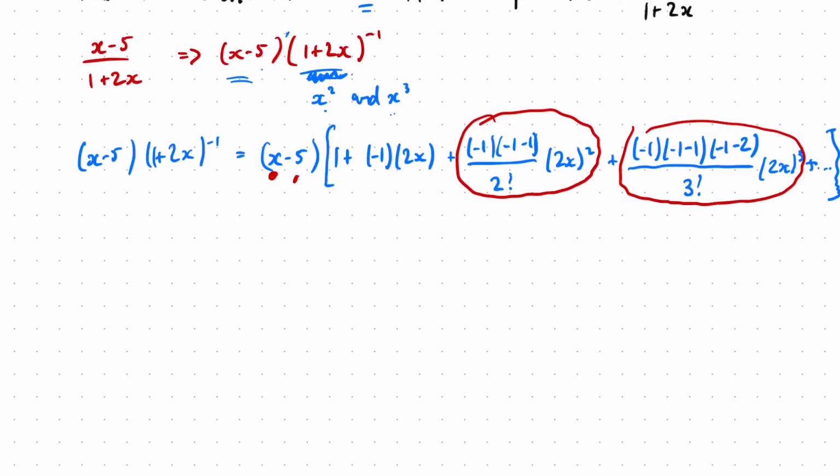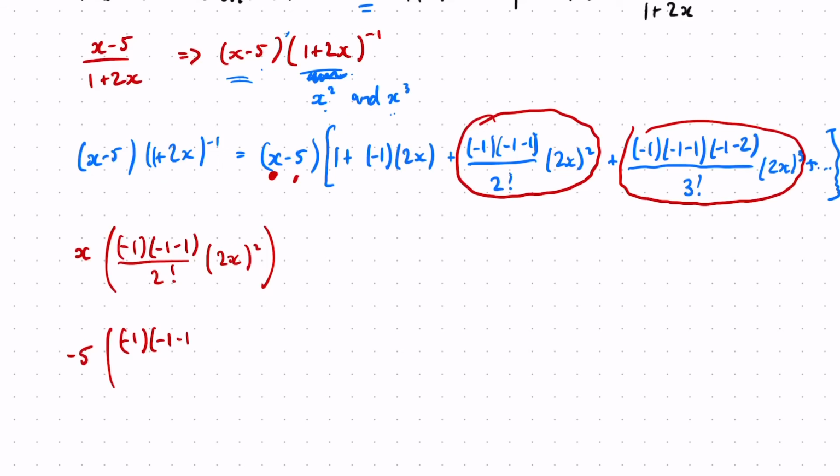So I'm going to do x multiplied by minus 1, minus 2 over 2 factorial, times 2x squared, and I'm going to do minus 5 times minus 1, minus 2, minus 3 over 3 factorial, times 2x cubed.